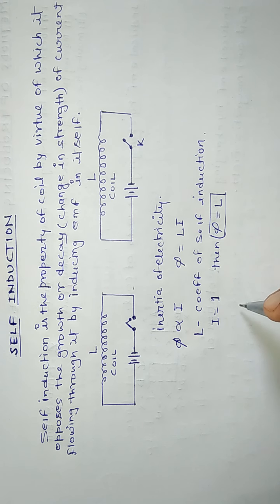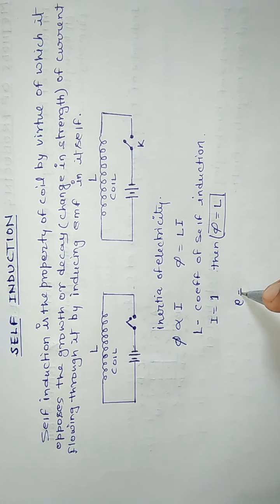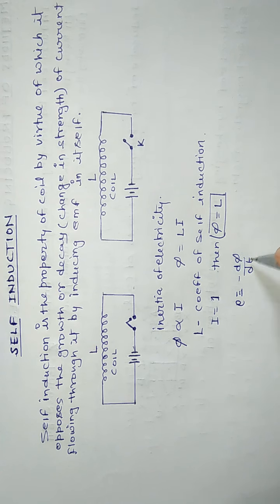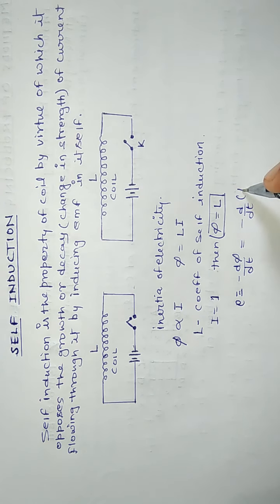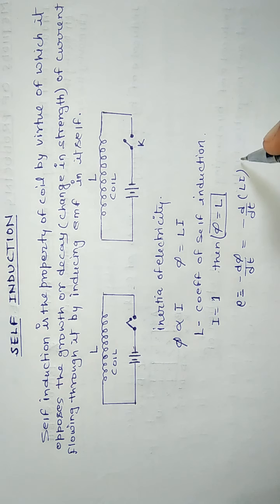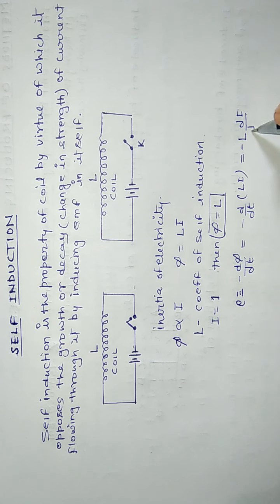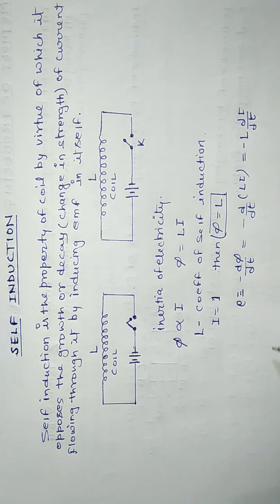Now from Faraday's law of electromagnetic induction, we know that E is equal to minus d phi upon dt, or minus d upon dt of LI, or it can be written as minus L di upon dt.